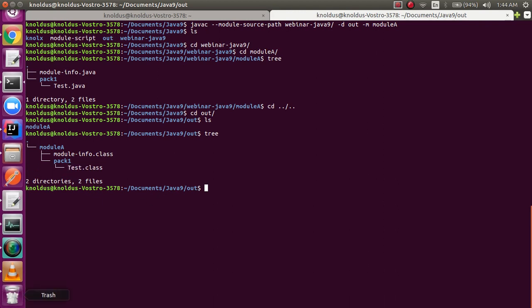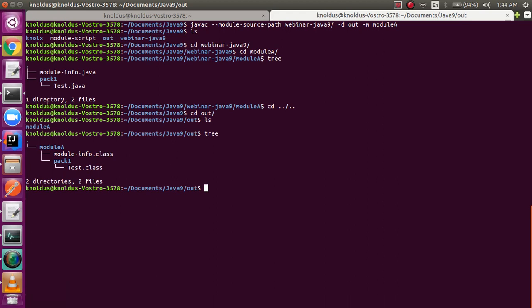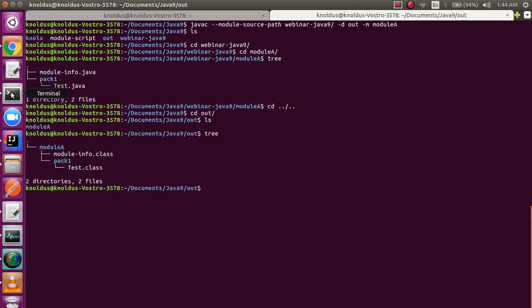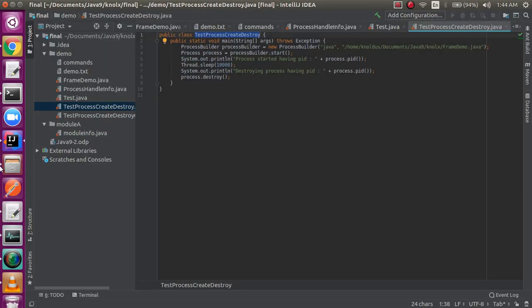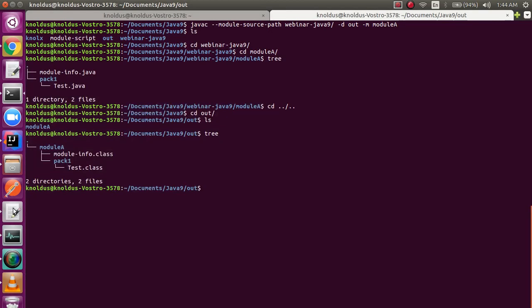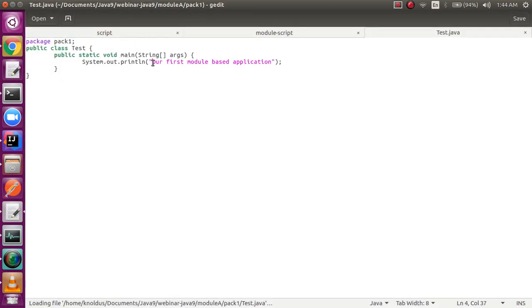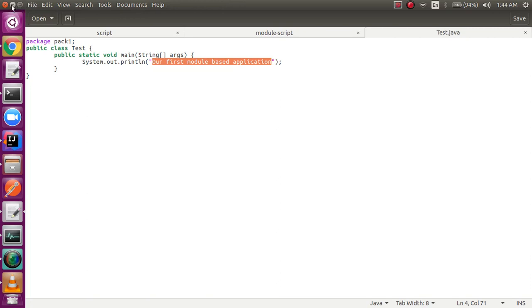Now I'm all ready to run the code. And what is the expected result? It's just the sysout statement which I have specified. So oops, I'll just show you again. The sysout statement which we are expecting is specified inside this Java file. That is our first module based application.